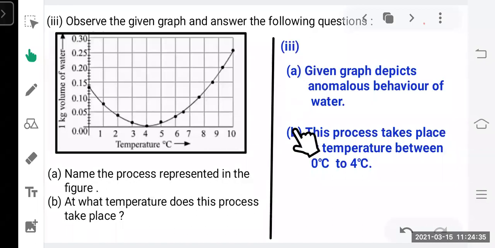So how to represent the answer? Question number B, A: the given graph depicts the anomalous behavior of water. Now second, at what temperature does this process take place? This process takes place at a temperature between 0 to 4 degrees Celsius.